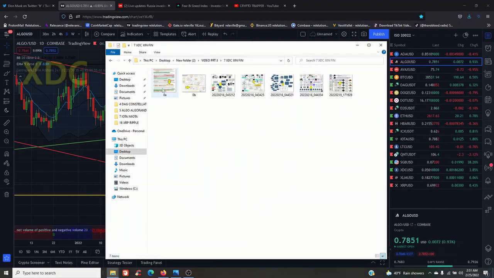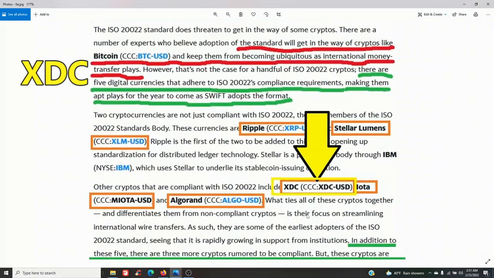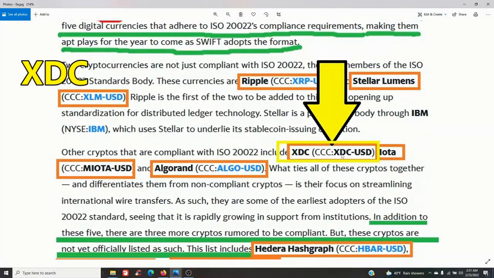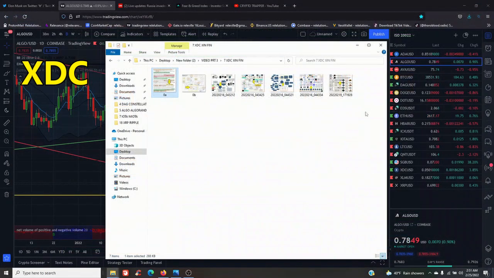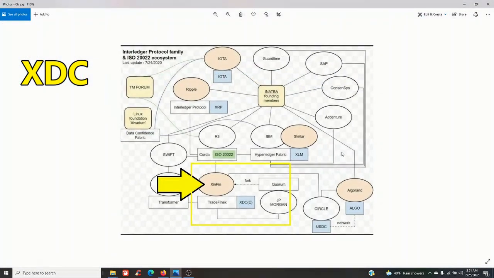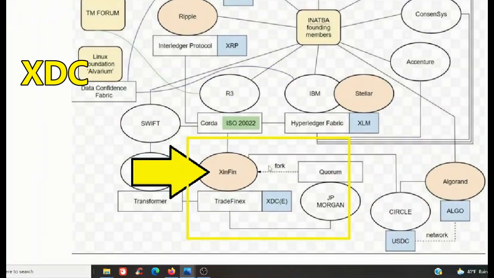XinFin. Now again, back to this original information on the 5. There's your XDC, also listed with the other ones. Again, you have the original graph that we used to look at. Right here's your XinFin responsibility in the ecosystem, I guess you could say.